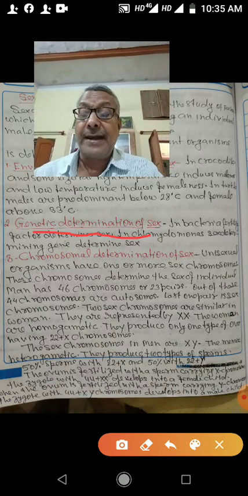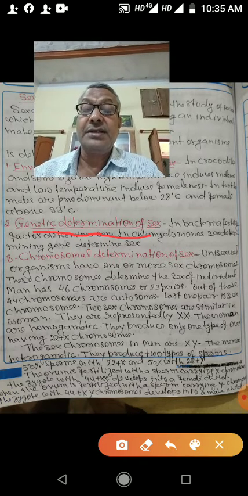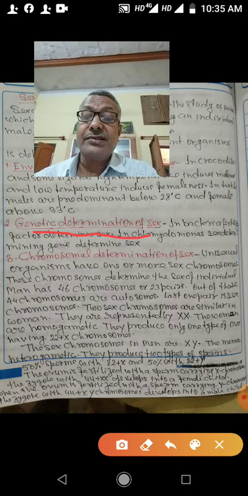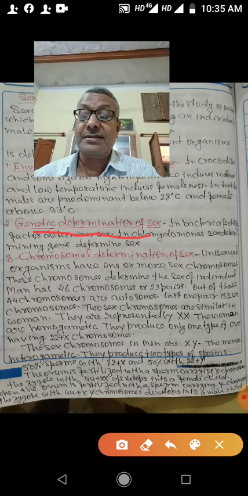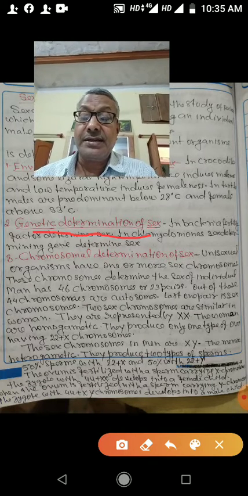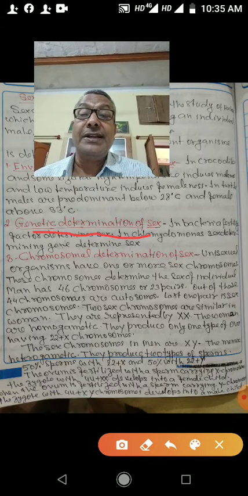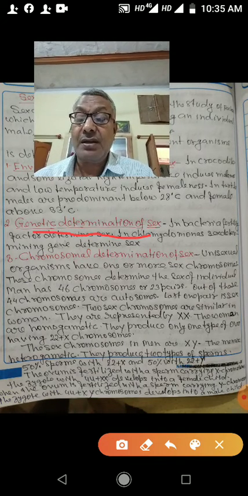That fertility factor determines the sex of bacteria. Like this, in Chlamydomonas, sex determining genes are found, and those genes will determine the sex of Chlamydomonas.